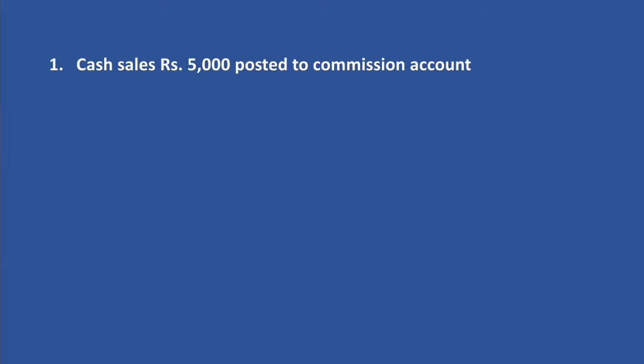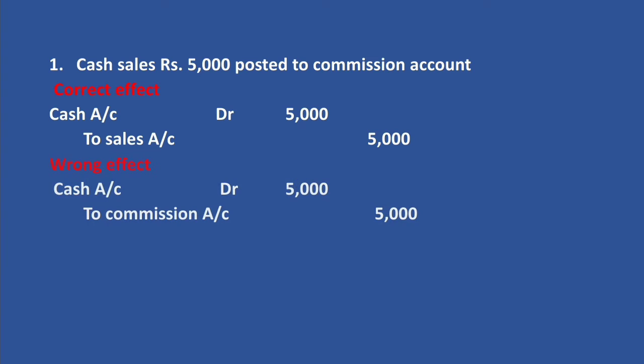So the first one, cash sales rupees 5,000 posted to commission account. Cash sales posted to commission account. Correct effect should have been cash account debtor 5,000 to sales account 5,000. But instead of posting it to the credit side of sales account, we have posted it to the credit side of commission account. Then the wrong effect, cash account debtor 5,000 to commission account 5,000.